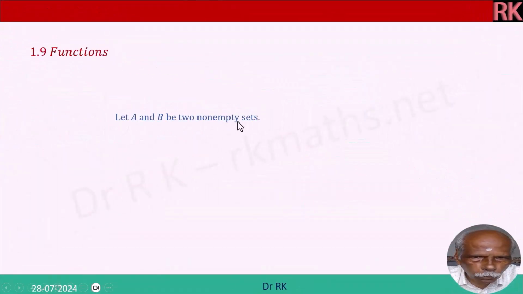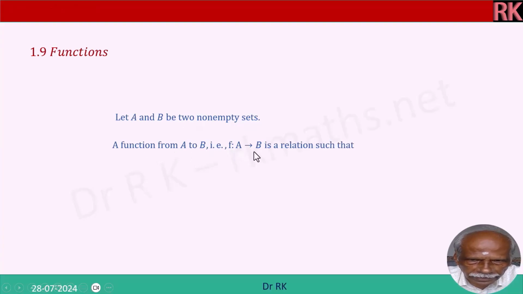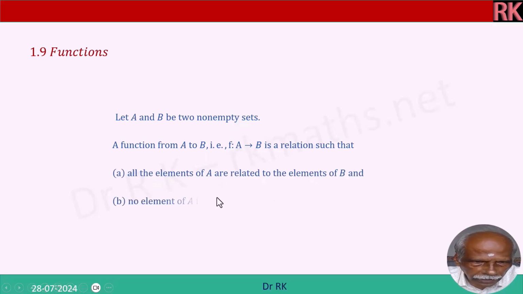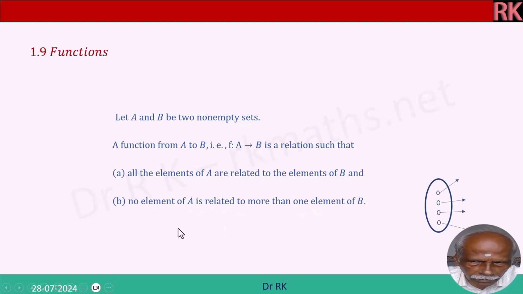Let A and B be two non-empty sets. A function from A to B, that is f from A to B, is a relation such that all the elements of A are related to elements of B and no element of A is related to more than one element of B. That is, the image is unique. Every element in set A should have a unique image.